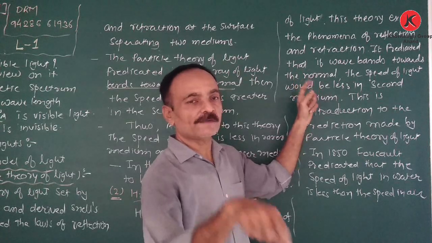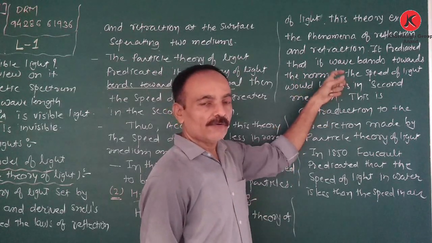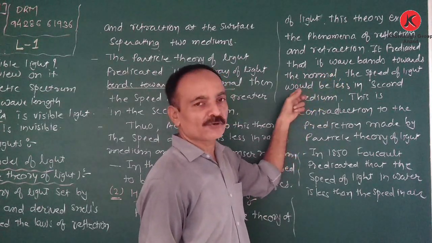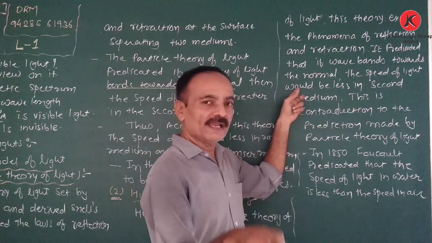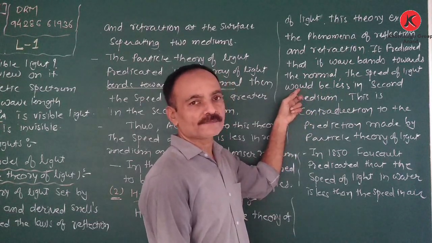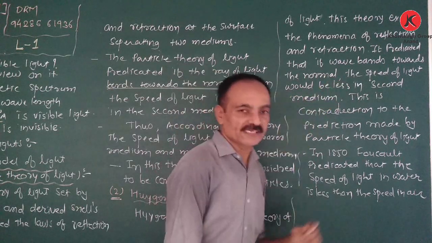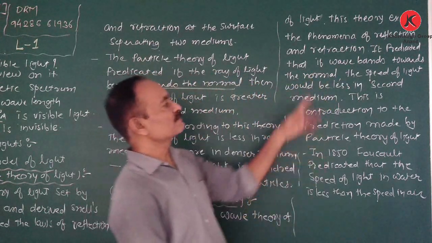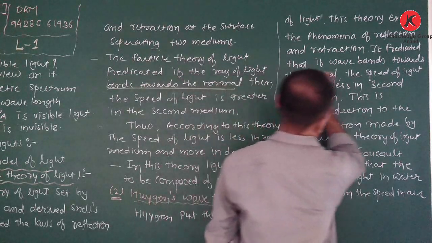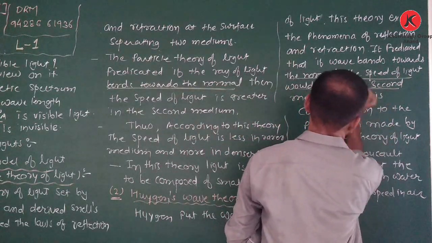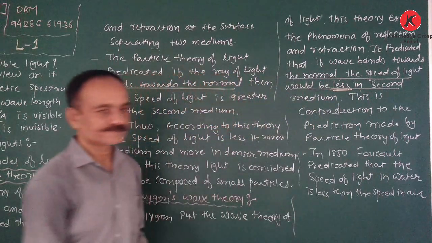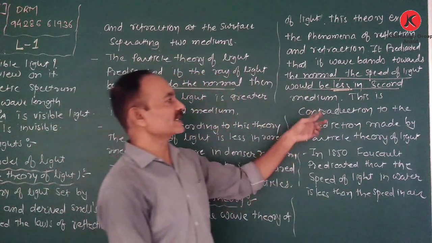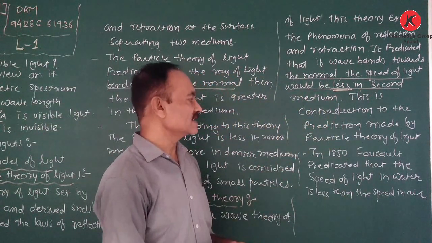In the particle nature of light, if the ray bends towards the normal, the speed of light in the second medium is more. While according to the wave theory, if the wave bends towards the normal, the speed of light in this medium is less. So there is a contradiction with the particle nature of light.